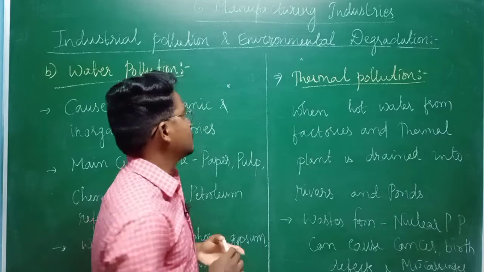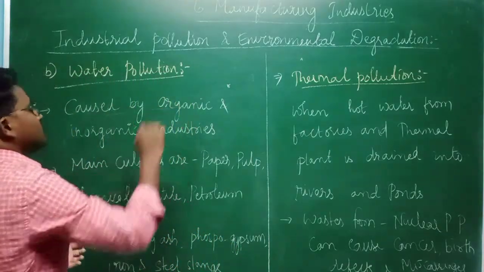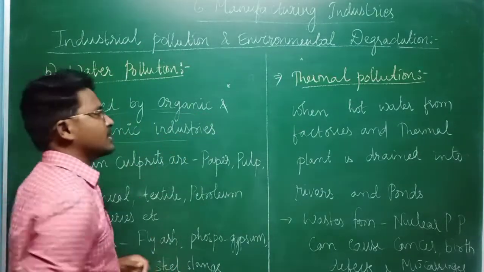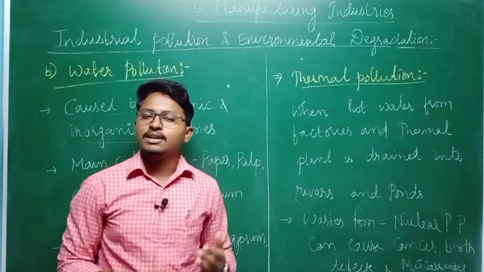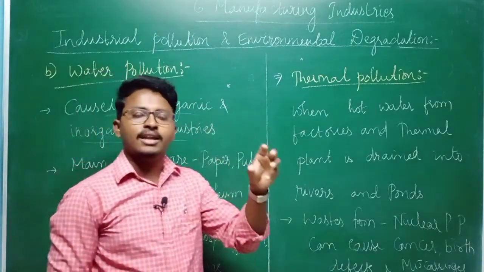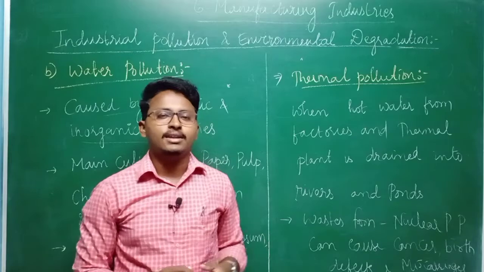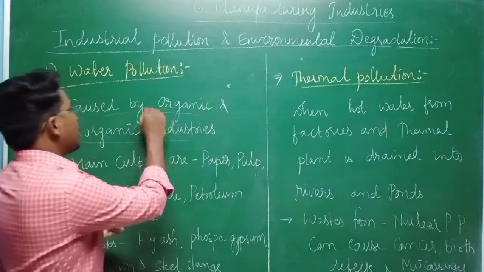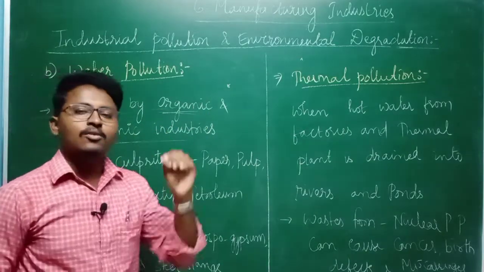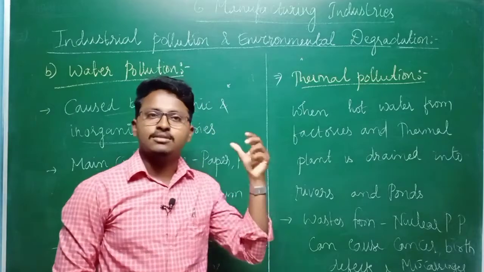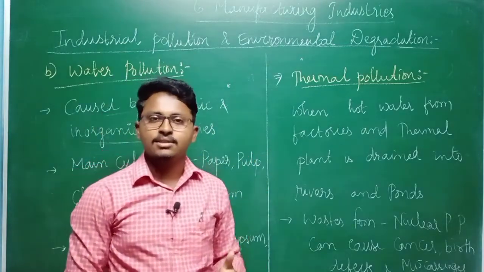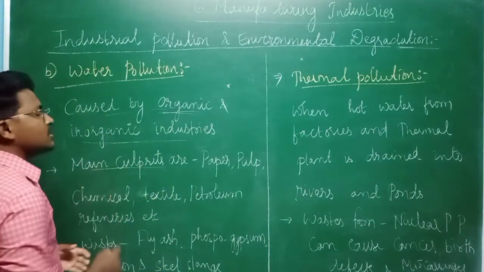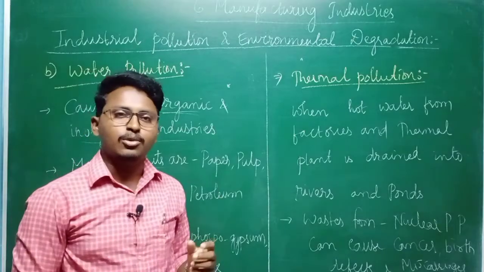The main culprits, or you can say the main factors which are causing this water pollution, are basically organic and inorganic industries. When we discussed chemical industries, we saw how organic industries produce and how inorganic industries produce. So the main cause of water pollution is the waste released from these organic as well as inorganic industries. And among them, the main industries which are causing water pollution are